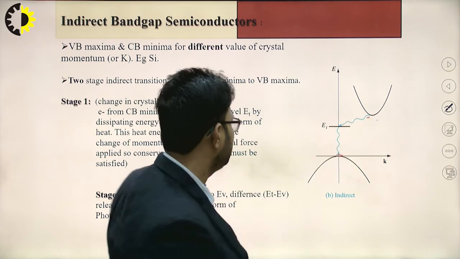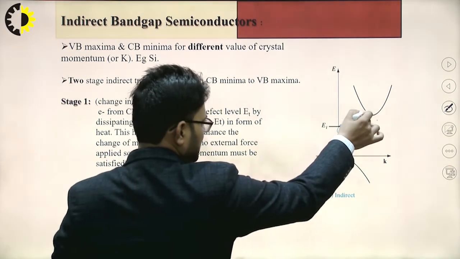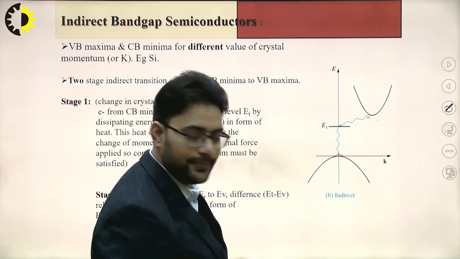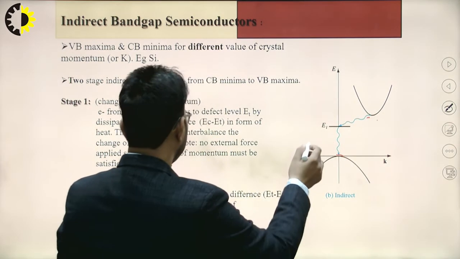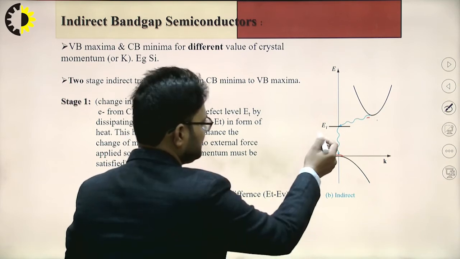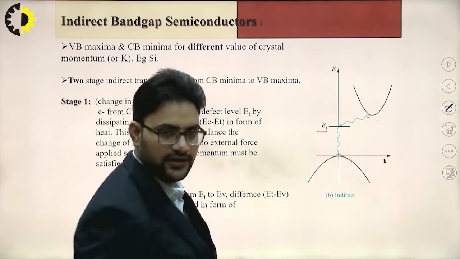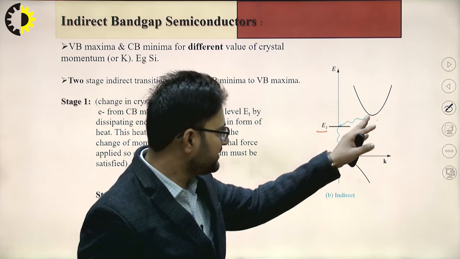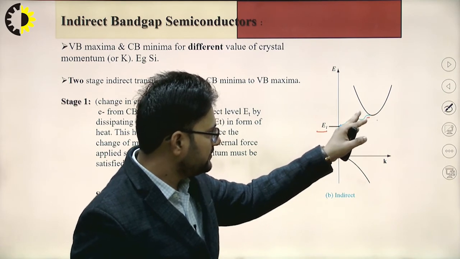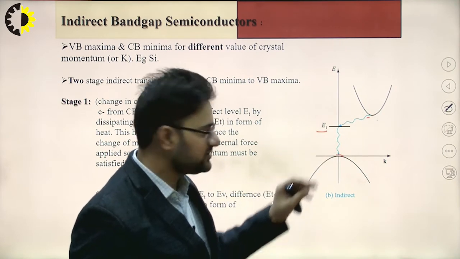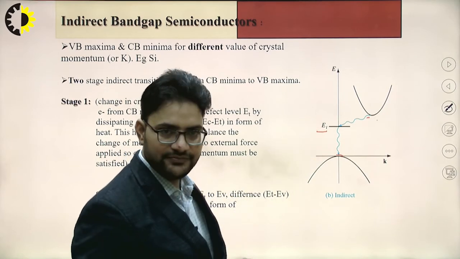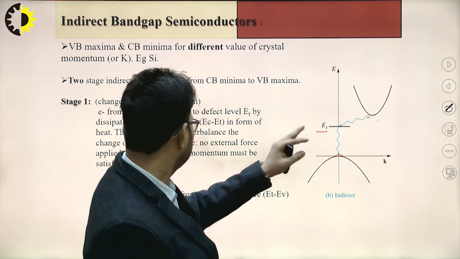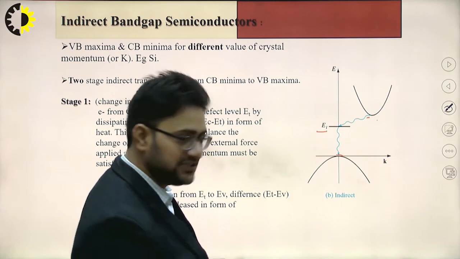First, the electron will reach from this conduction band minima towards a defect energy level, that is ET. So this one is the first stage transition.